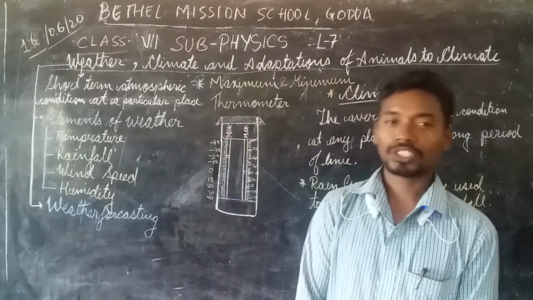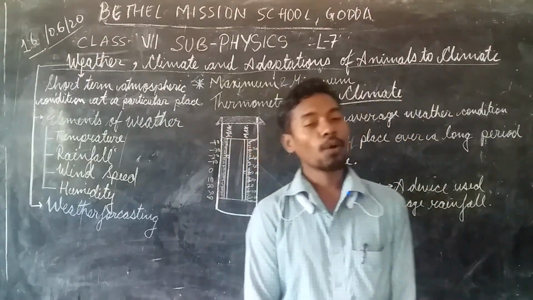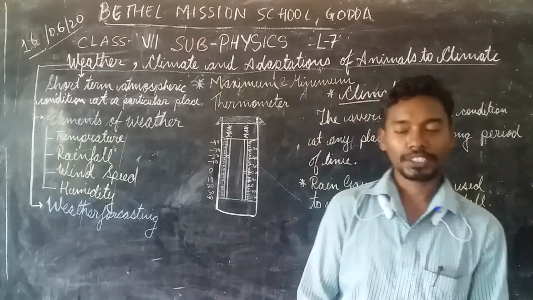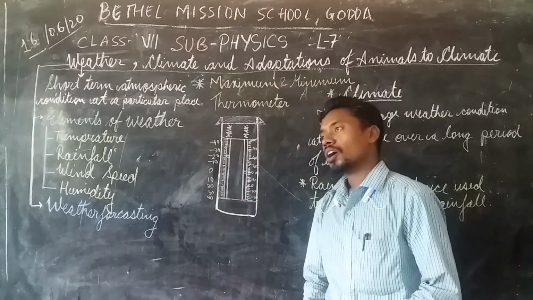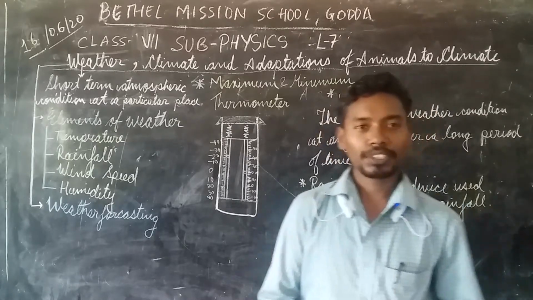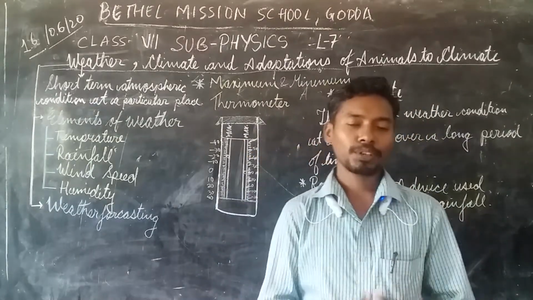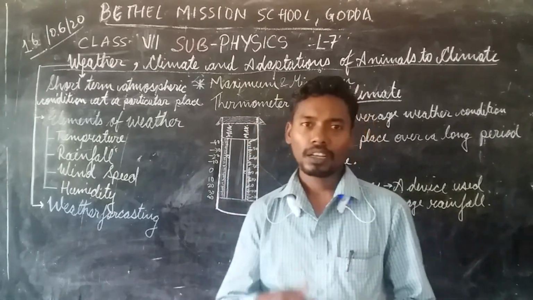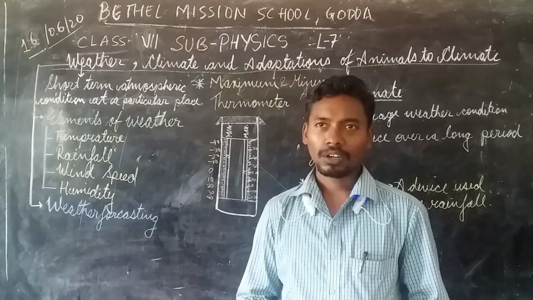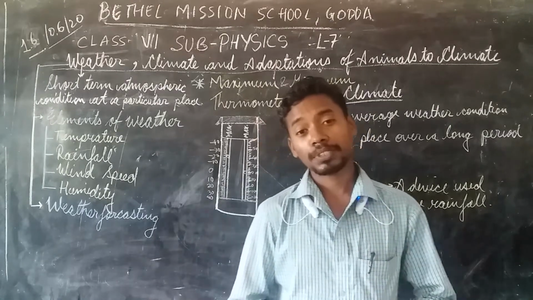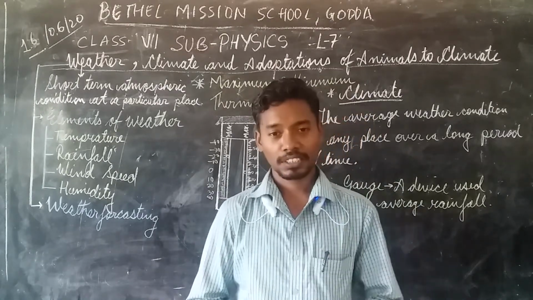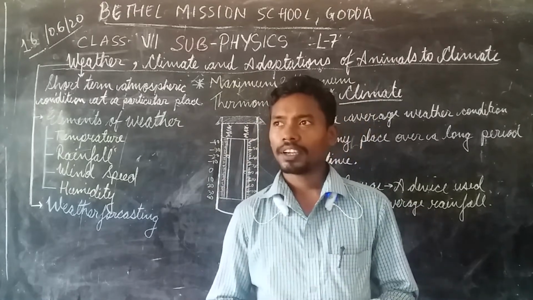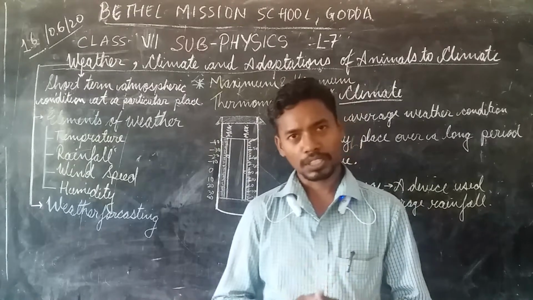Okay, so the chapter we are dealing with today is weather, climate and the adaptations of animals on climates. Before going through this chapter, let's talk about some events. For instance, yesterday, the day before yesterday, you might have experienced that it was raining. Yes, the whole day it rained. Today it's not raining but it is cloudy.